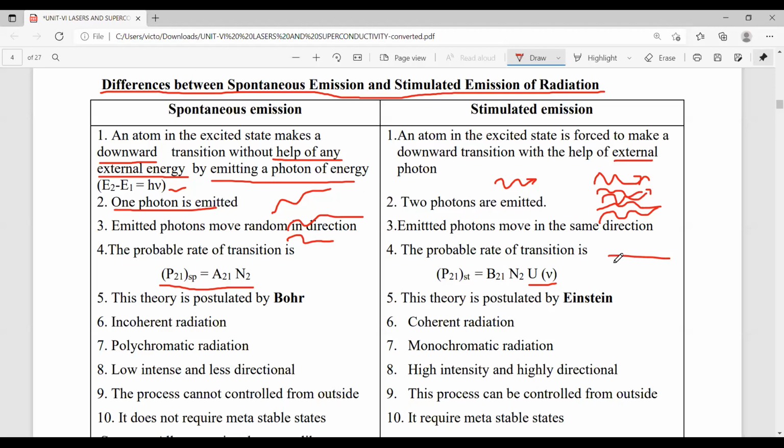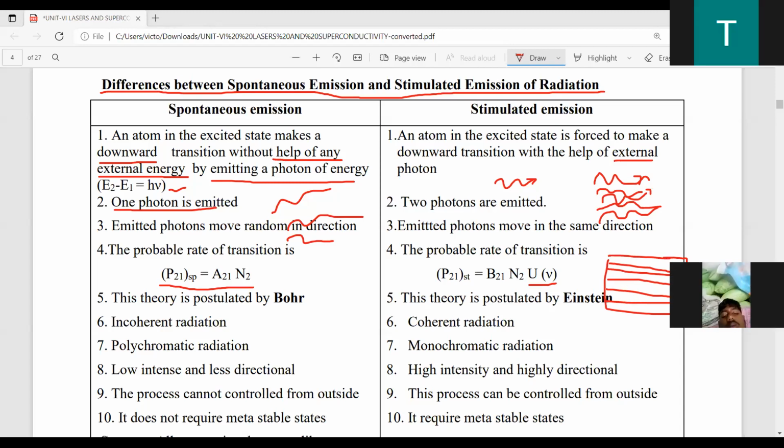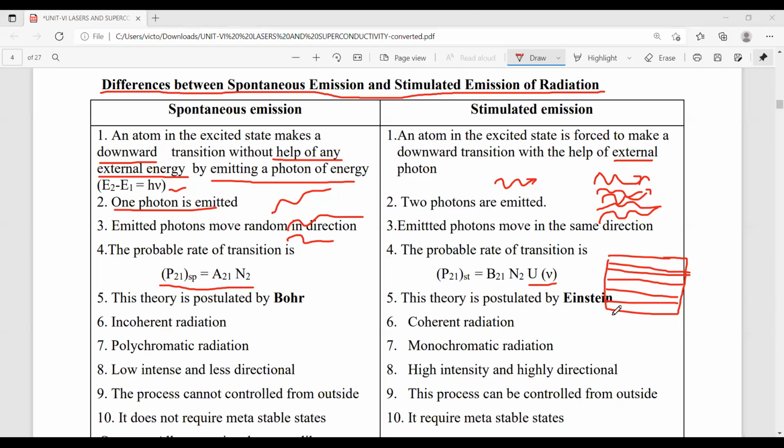For example, take a closed room, a closed material: how many energy levels are there in that particular volume? Because atoms stay in these allowed energy levels, we have to know how many energy levels are there in the volume. That's why the stimulated emission process depends completely upon this energy density, but the spontaneous emission process does not depend upon the energy density.